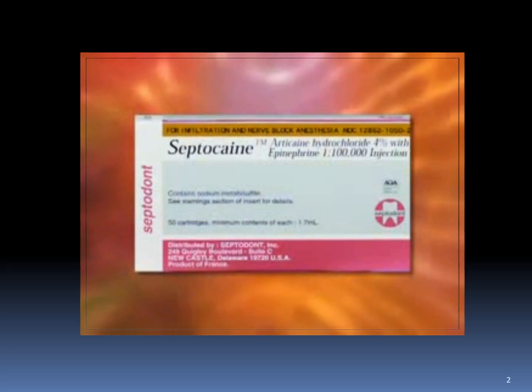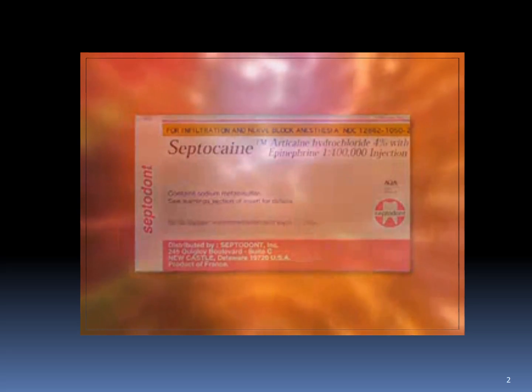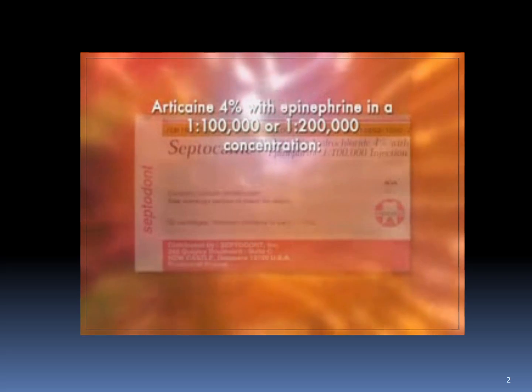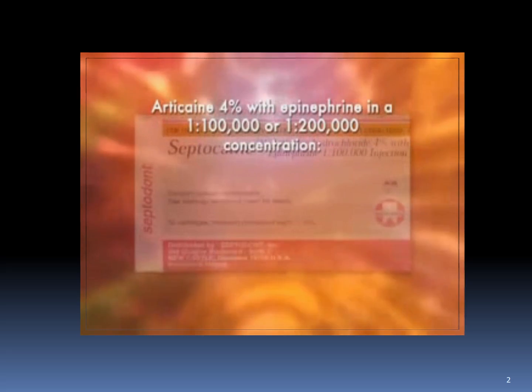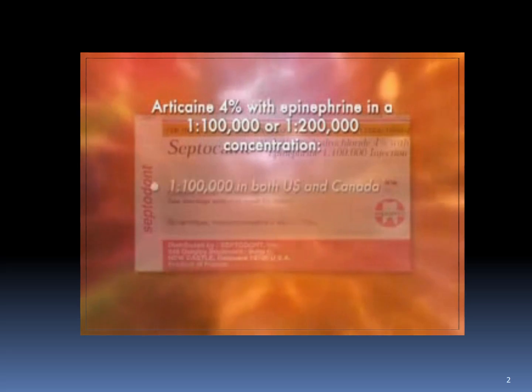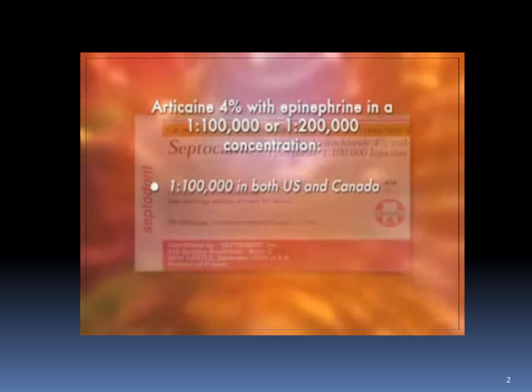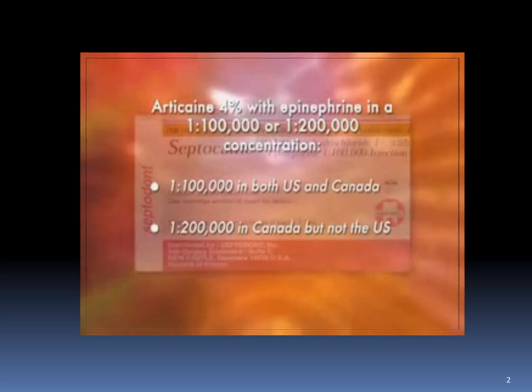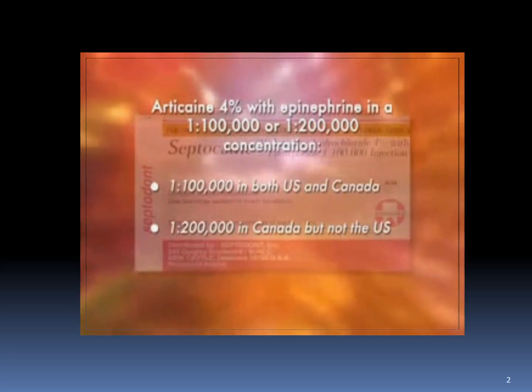Intermediate-acting local anesthetics provide pulpal anesthesia lasting for approximately 60 minutes, and usually soft tissue anesthesia lasting from 3 to 5 hours. In this category, we have Articaine. Articaine is a 4% local anesthetic containing epinephrine in either a 1 to 100,000 or 1 in 200,000 concentration. The 1 to 100,000 concentration is available both in Canada and the United States. At this time, Articaine in a 1 in 200,000 concentration is not available in the United States.